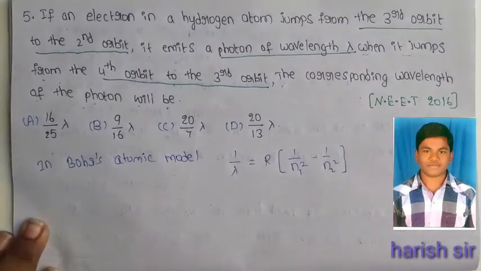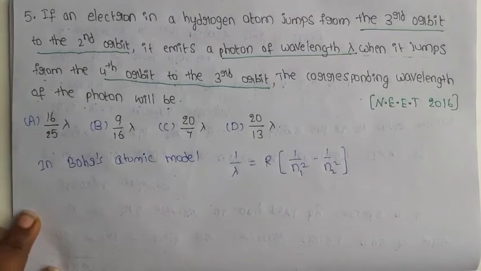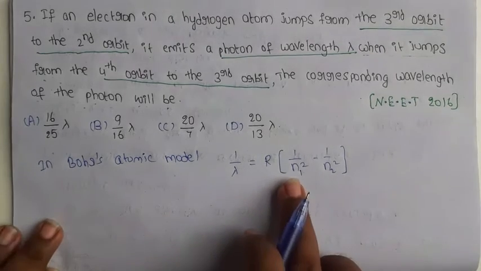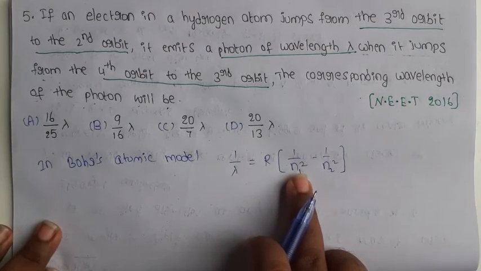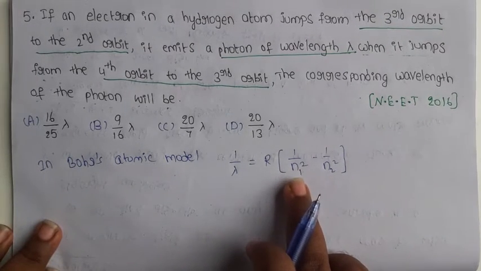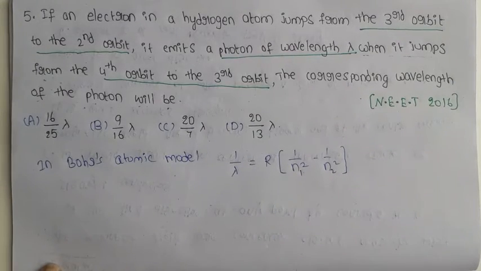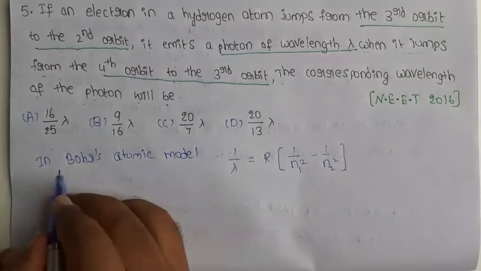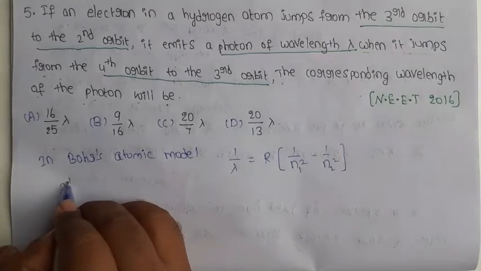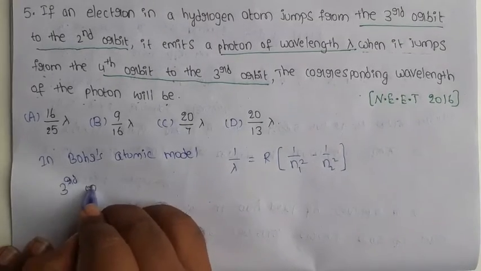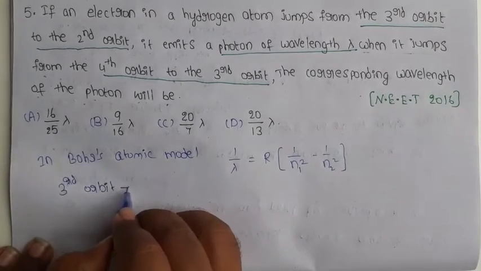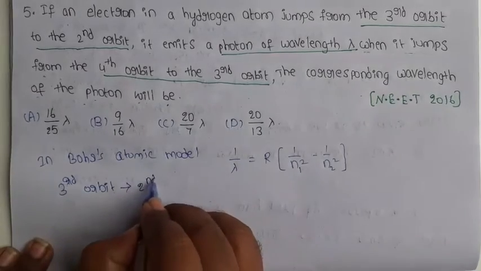This is the wavelength formula in the case of Bohr's atomic model. We already know that n1 is the first line of the series and n2 is the last line of that same series. First, the electron jumps from the third orbit to the second orbit.